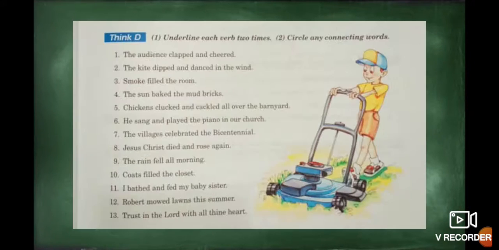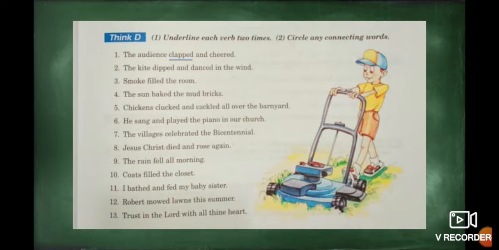Let's continue. Exercise D. In this case, one more time, we underline the verb two times and we circle any connecting word. That means not all sentences have a connecting word. We need to take care of this one because the majority of the sentences in that part, or maybe the middle of the sentence, are simple verbs or maybe are compound verbs.